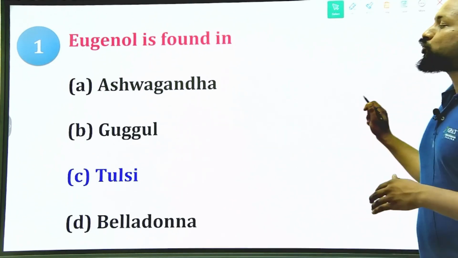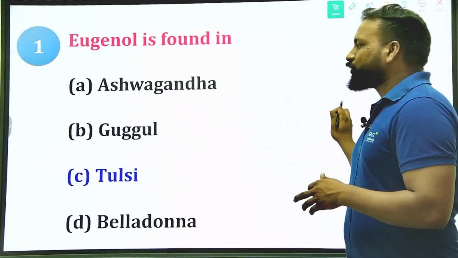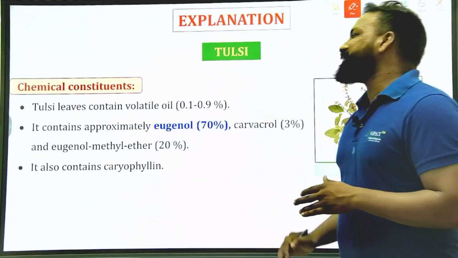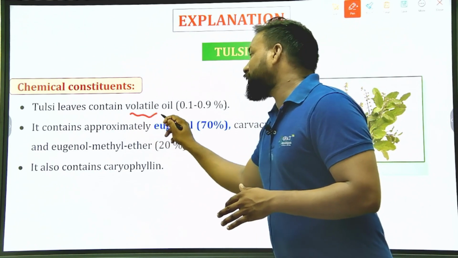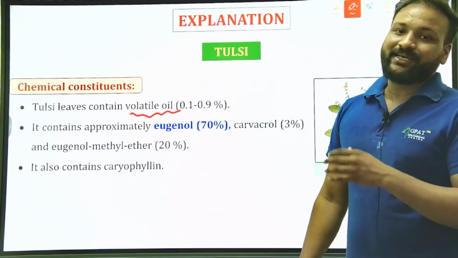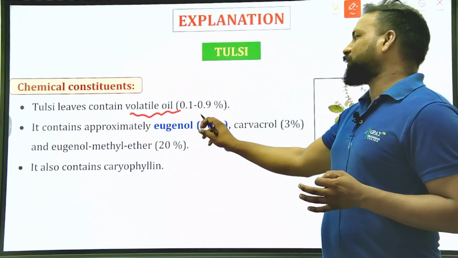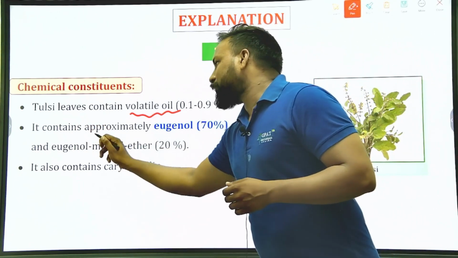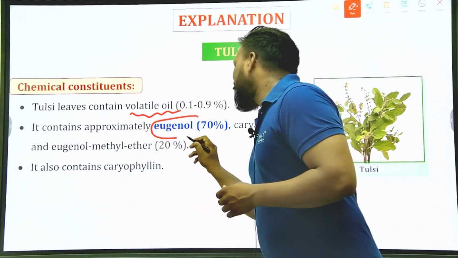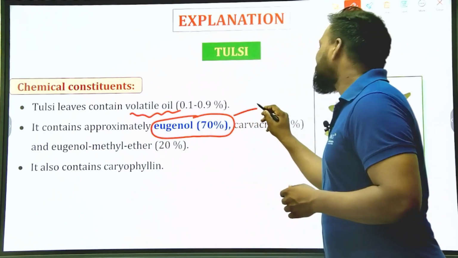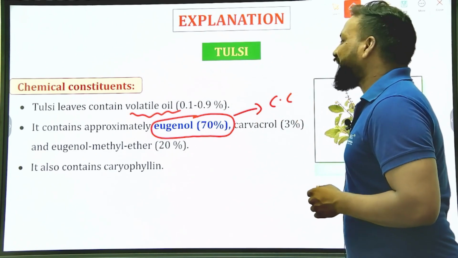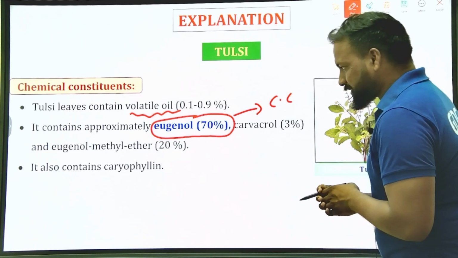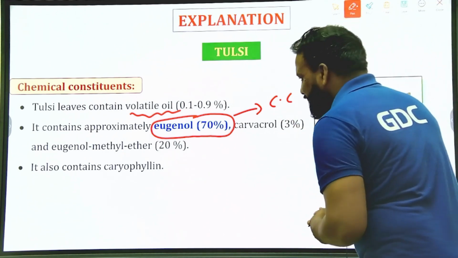Option C, Tulsi, is the right answer, because Tulsi itself contains a volatile oil, about 0.1 to 0.9 percentage. It contains approximately 70 percentage eugenol, which is the chief or active constituent present in Tulsi.